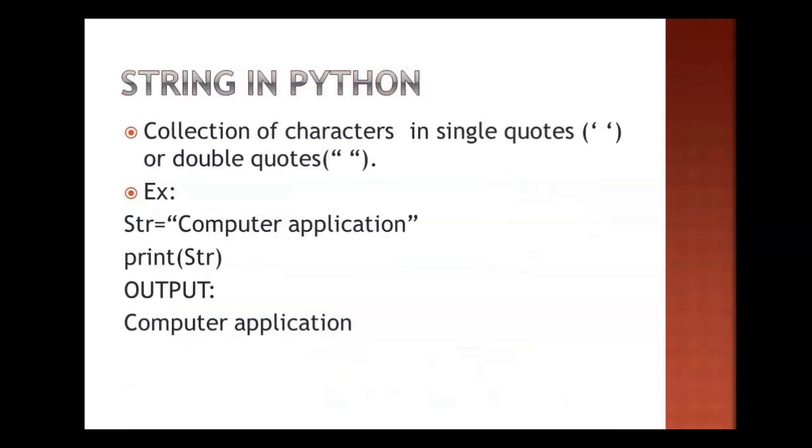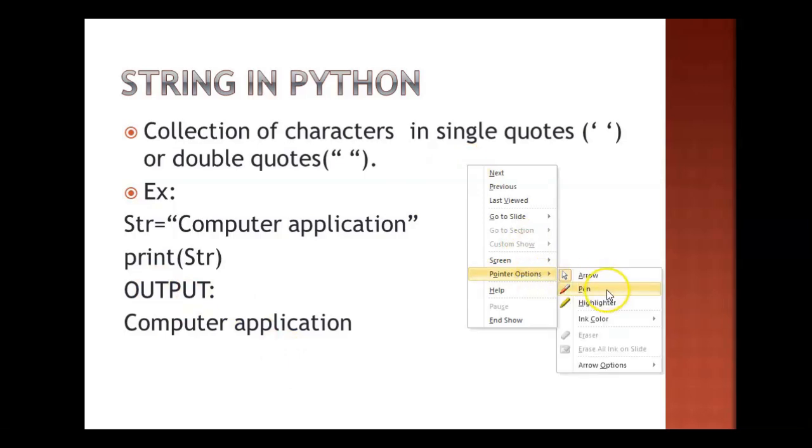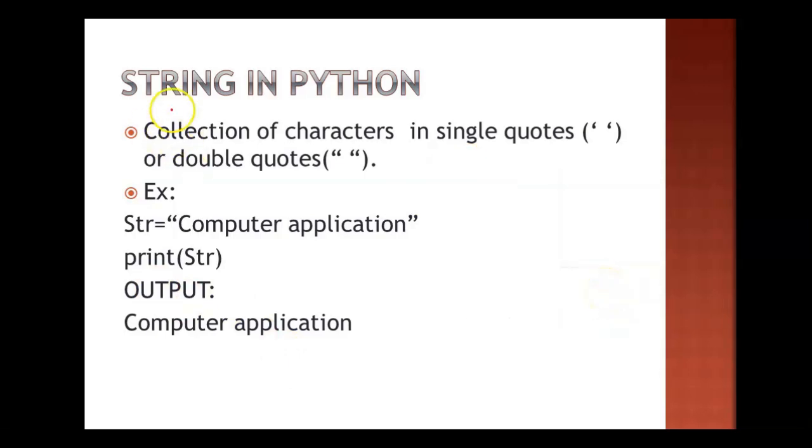Now we are starting with string in Python. String, I already told you, is a combination of characters enclosed in single or double quotes. There is no difference in Python for representing a string. You can represent a string in single quotes, and even in double quotes. The example which I have written is computer application, which I wrote in double quotes. But suppose I want to take one more string, I can write it like this also, ICT, which is completely fine and completely acceptable by the Python compiler.